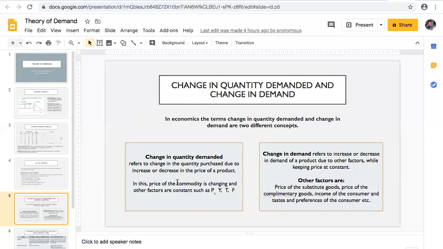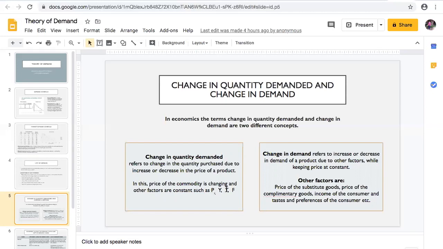In this, price of the commodity is changing and other factors are constant, such as price of the related good. PR is the price of the related good, that is price of the substitute goods and price of the complementary goods, which will remain the same. There is no change in that. Income of the consumer is not changing.